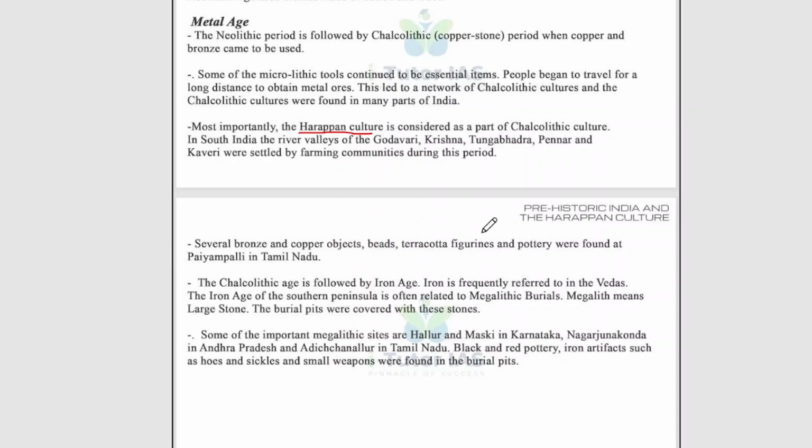So here are some questions for you, and please try to answer them. Note down the questions. The first one is whether the following statements are true or false. The old stone age people practiced agriculture. True or false? And microliths were used by the Mesolithic people. Those are the two true or false questions. Then write a short note on the Chalcolithic age and the Megalithic age or megaliths, and answer briefly. Write a note on the old stone age. Also, one more question: write a brief essay on the prehistoric period in India.